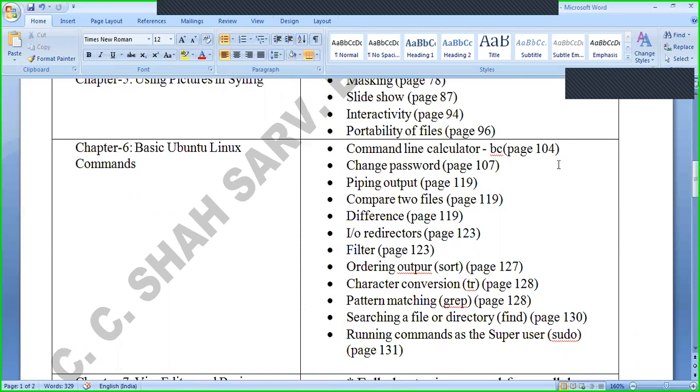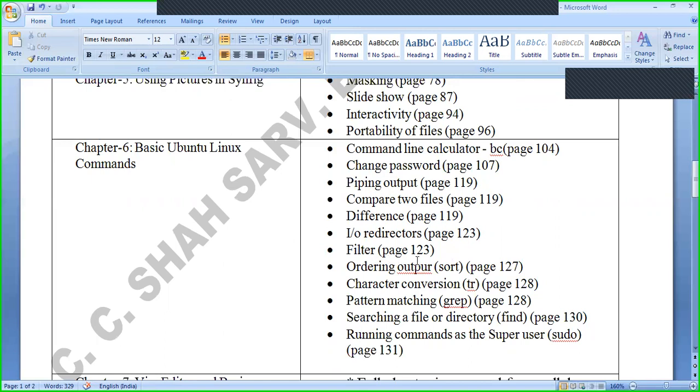Change password, page number 107, is excluded. Piping output, page number 119, is excluded. Compare two files, page number 119, is excluded. Difference, page 119, is excluded. OR redirectors, page number 123, is excluded.